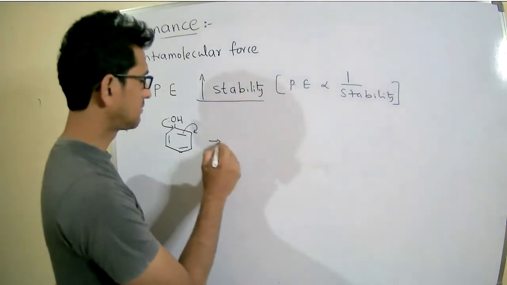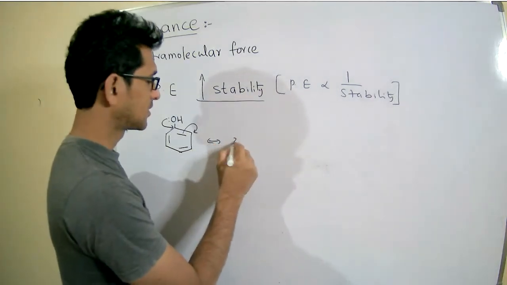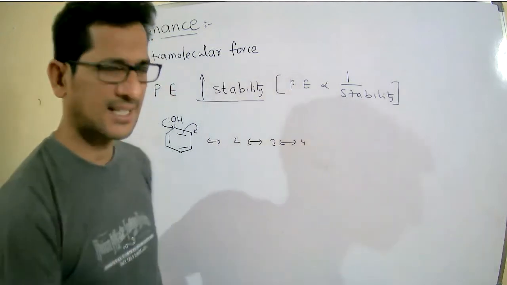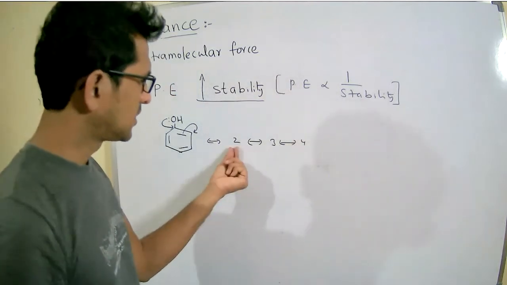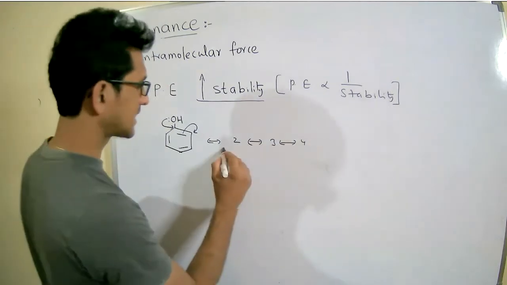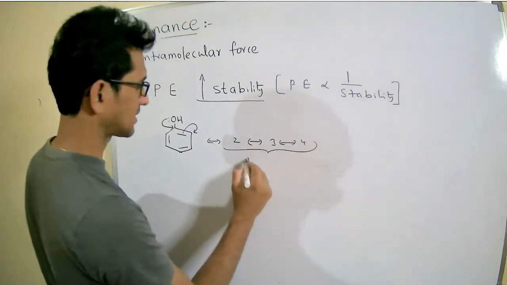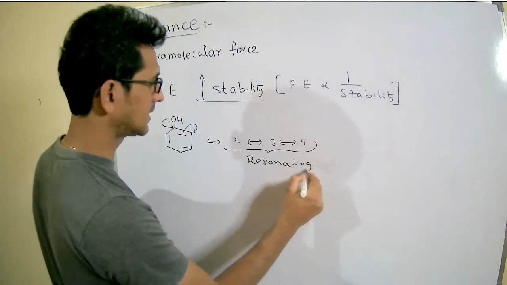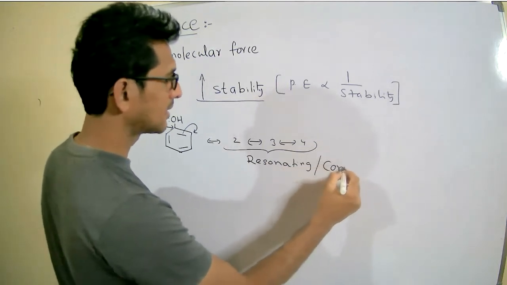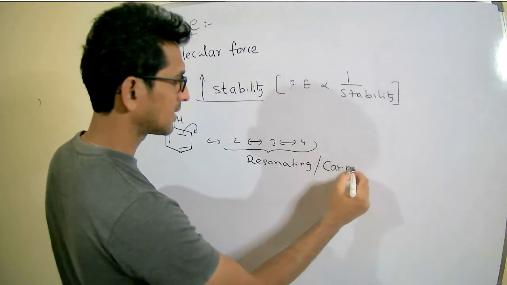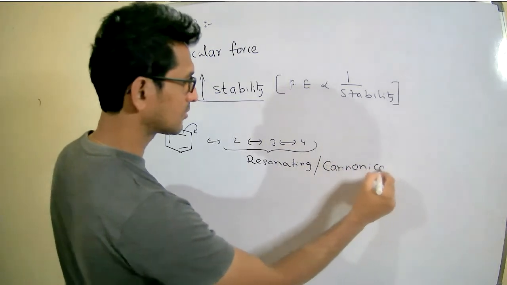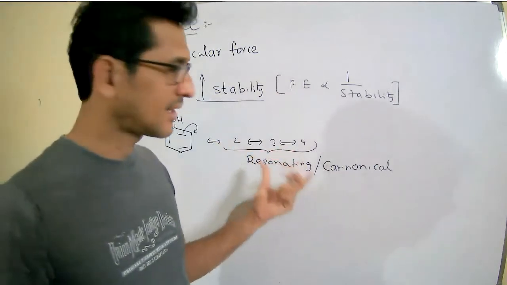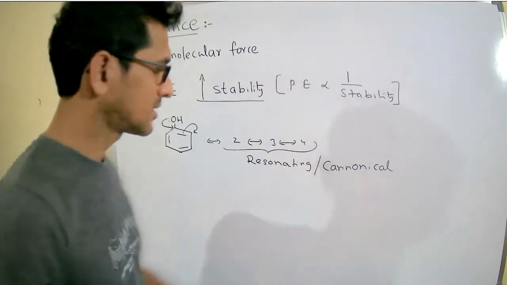Then we will get different structures, 2, 3, 4, like that. Right. So these structures are called the resonating or canonical structures.